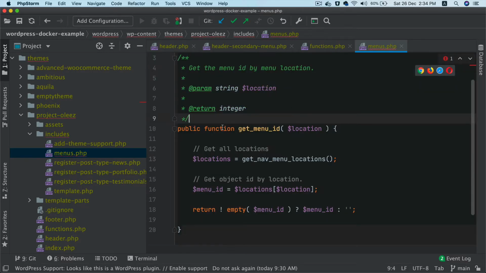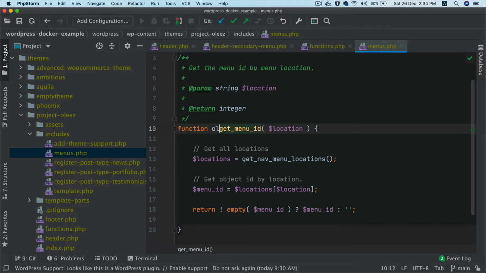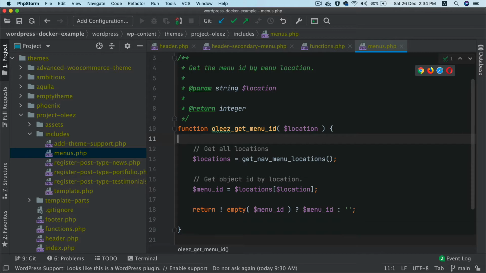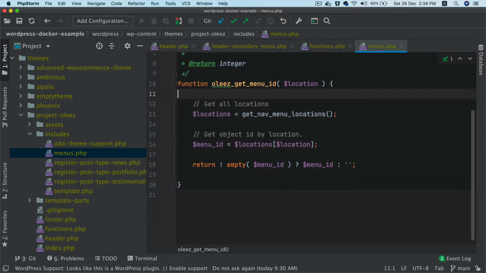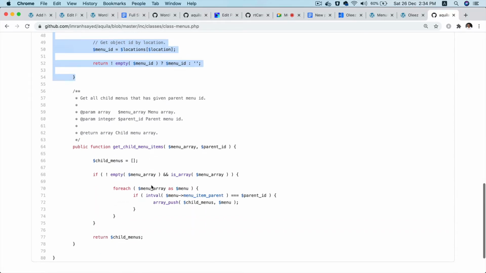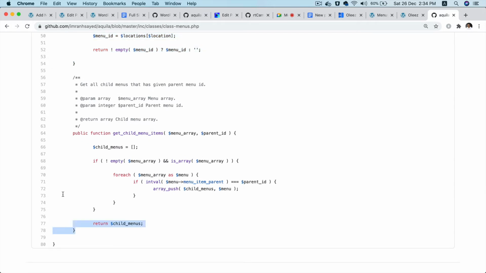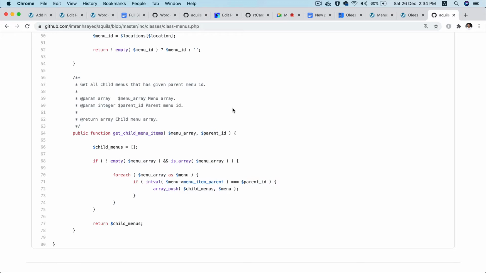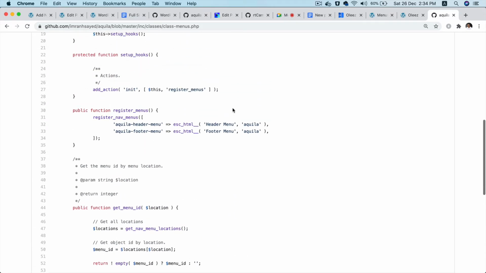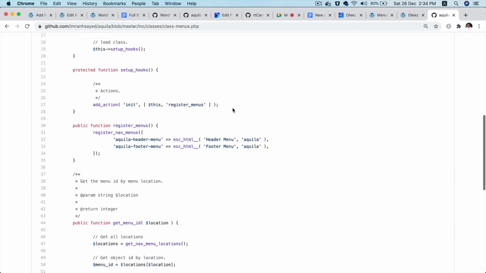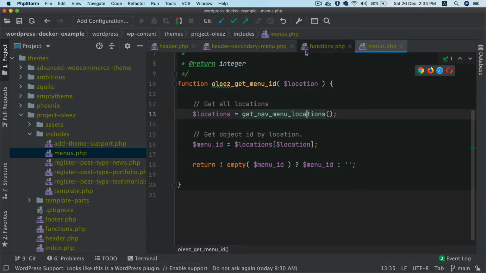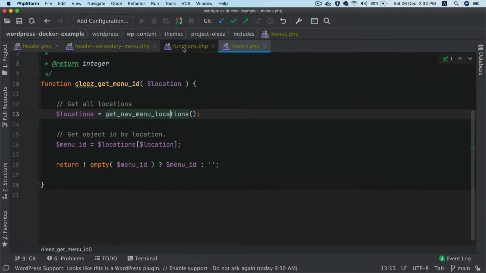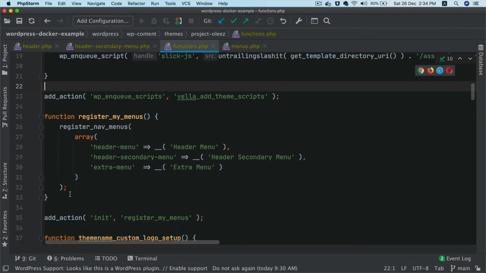I'm gonna put that Ollie's get menu ID. It's gonna get the location of the menu, and then this is gonna get all the menus basically. Get all the child menus. No, I don't want child menus. Register menu, get menu ID. Yeah, fine. I'm also going to move the function related to the menu there itself.